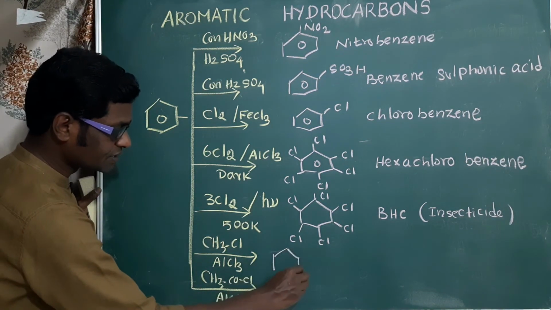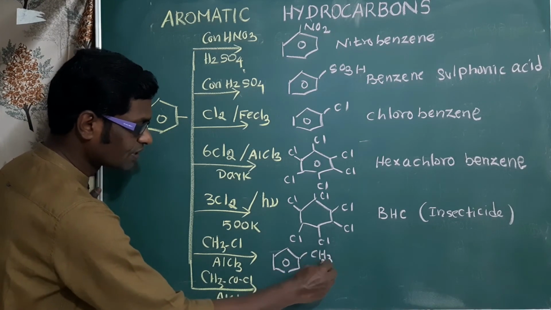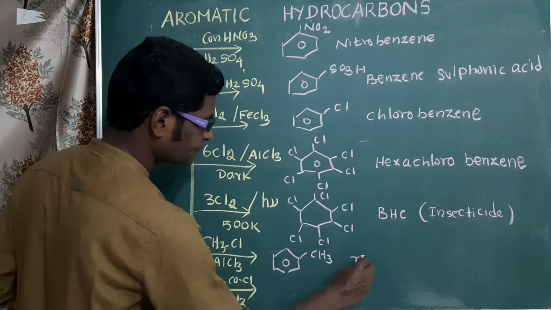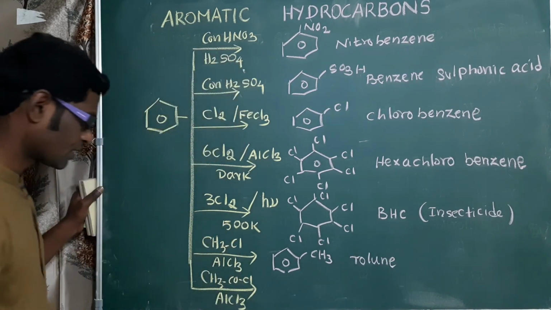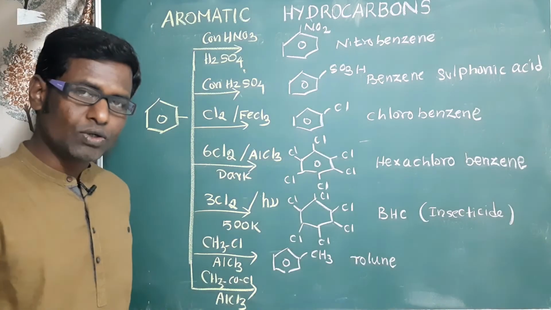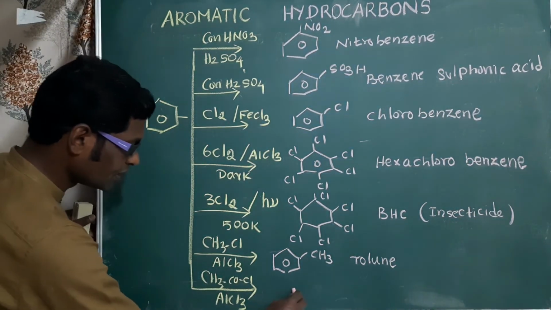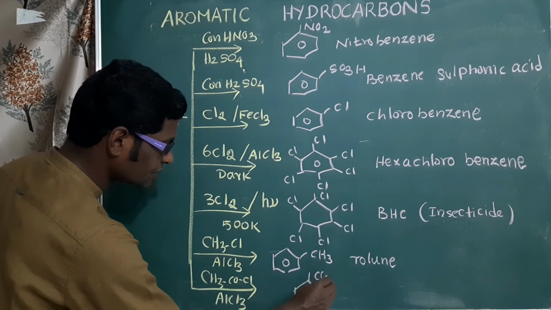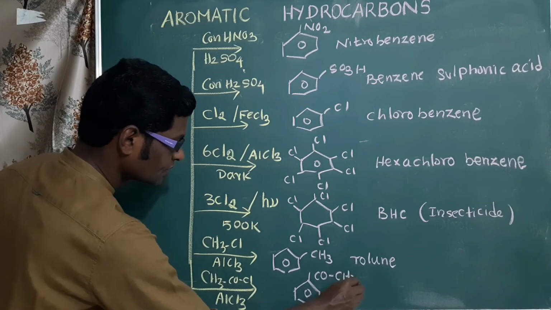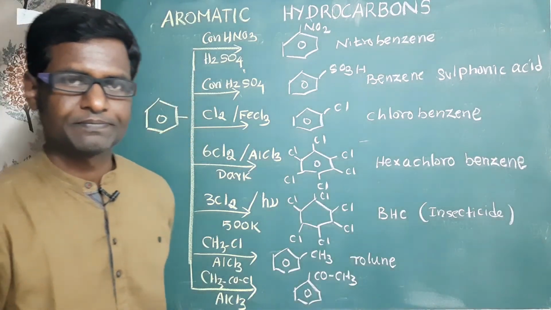Methylation occurs, and we will get toluene. Name of the reaction: Friedel-Crafts alkylation. Toluene or methylbenzene. Next one, acetyl chloride treated with benzene in presence of anhydrous aluminum chloride. We will get acetylbenzene. This reaction is called Friedel-Crafts acylation.